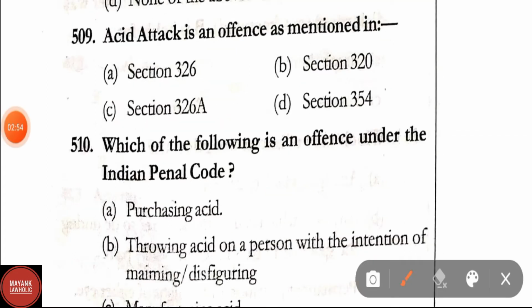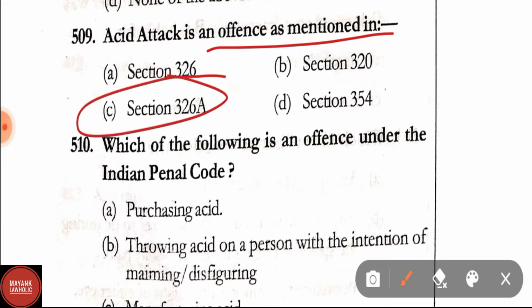Question number 509. Acid attack is an offence mentioned in section 326, section 320, section 326A, section 354. Correct answer is section 326A of IPC.